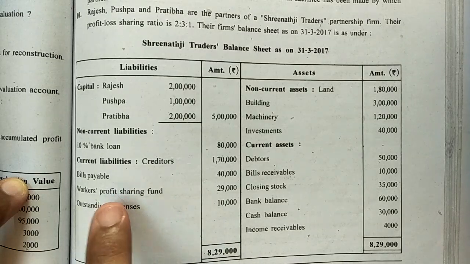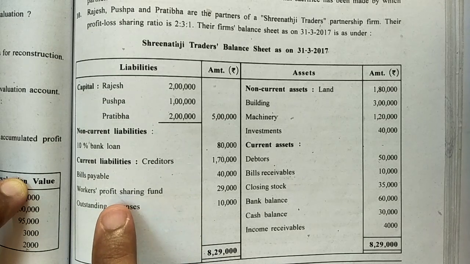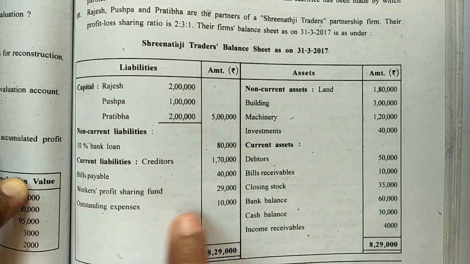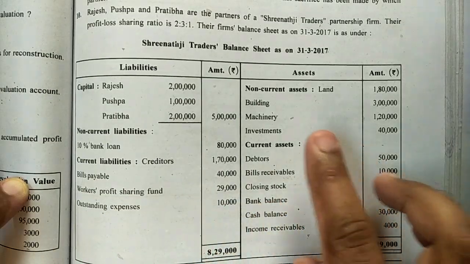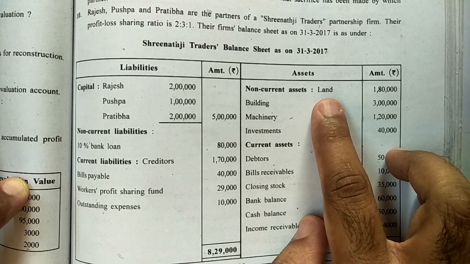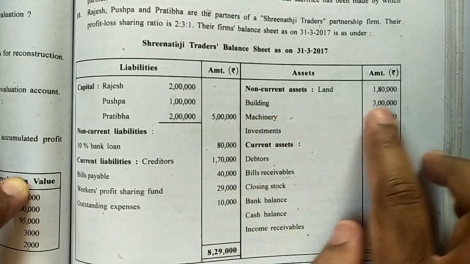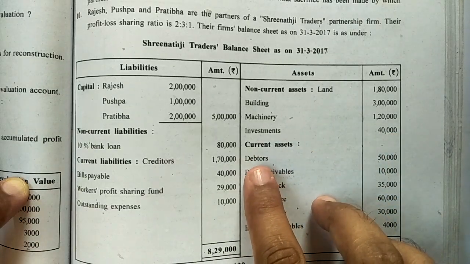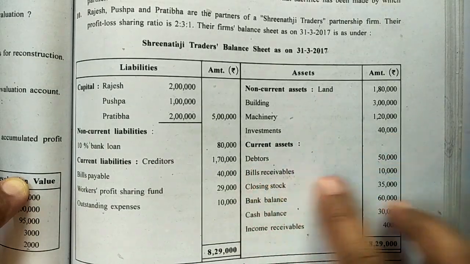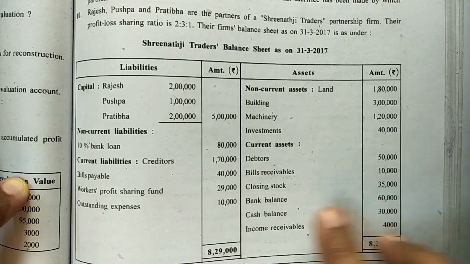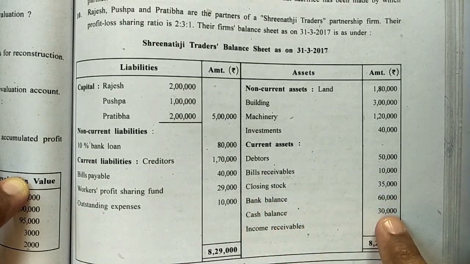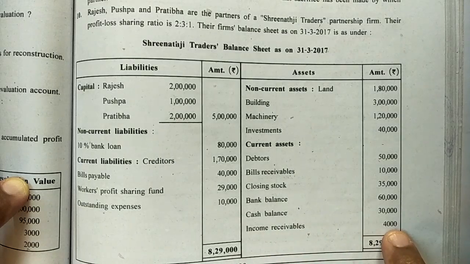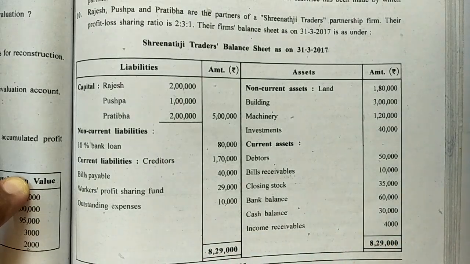Just to recall, workmen's profit sharing fund is not a reserve, it's a liability. Workmen's compensation fund is a reserve which is to be distributed. So this is not to be distributed, it's a liability worth rupees 29,000 and outstanding expenses were 10,000. Same way on asset side. Non-current assets include land worth rupees 1 lakh 80, building worth 3 lakh, machinery worth rupees 1 lakh 20, investments worth rupees 40,000. Current assets include debtors worth 50,000, bills receivables 10,000, closing stock 35,000, bank balance 60,000, cash balance 30,000 and outstanding incomes of rupees 4,000 and total is given.